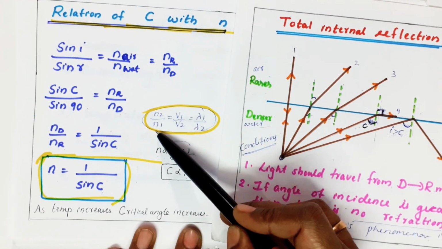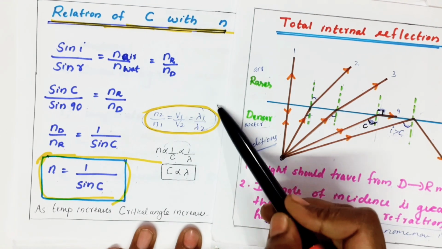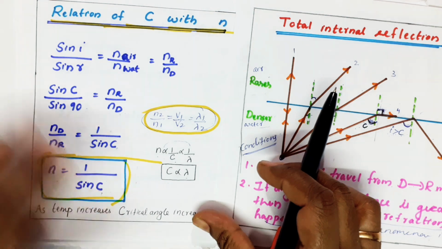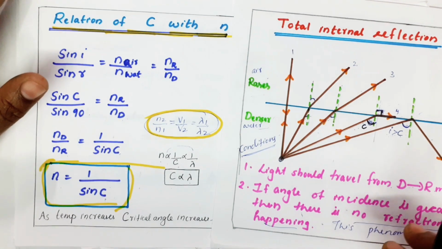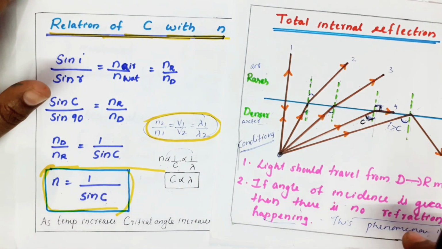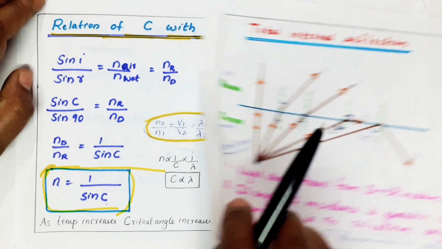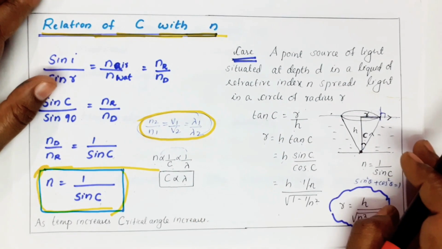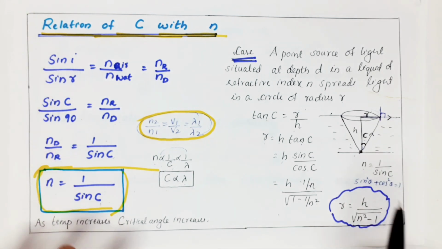So N2 by N1 is equal to V1 by V2 is equal to lambda 1 by lambda 2. So this is your equation for critical angle with respect to N. Okay. Now I am going for a special case of critical angle. So this is the question they'll ask for the exam.